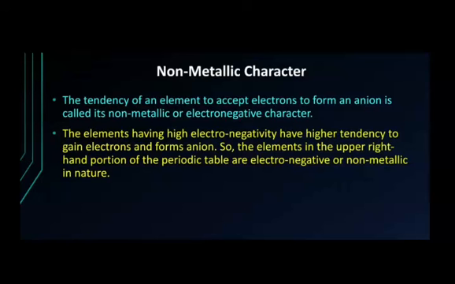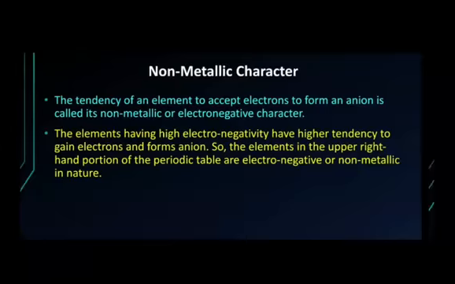The elements having high electronegativity have a higher tendency to gain electrons and form anions. So the elements in the upper right-hand portion of the periodic table are electronegative or non-metallic in nature.